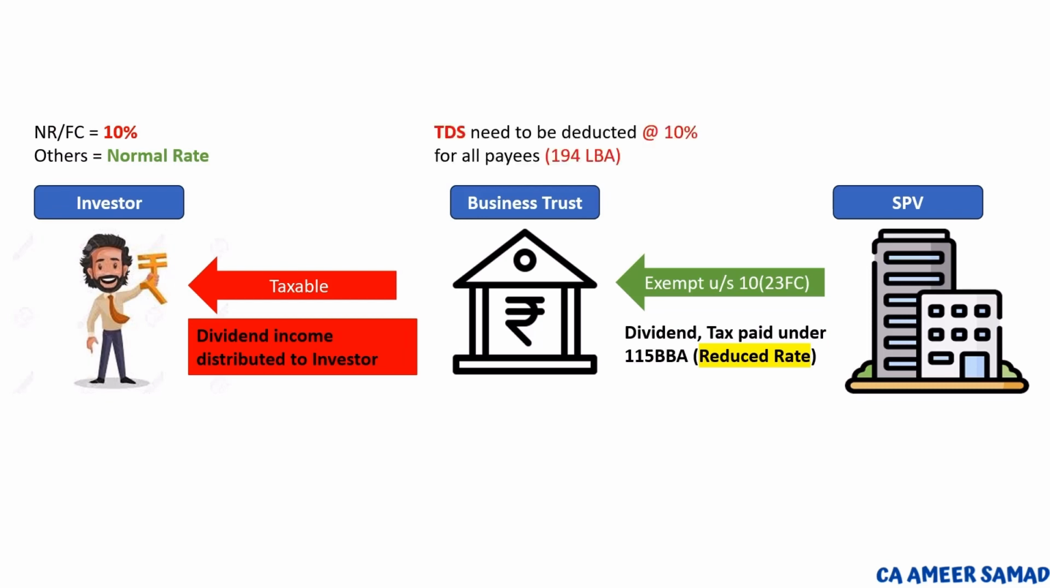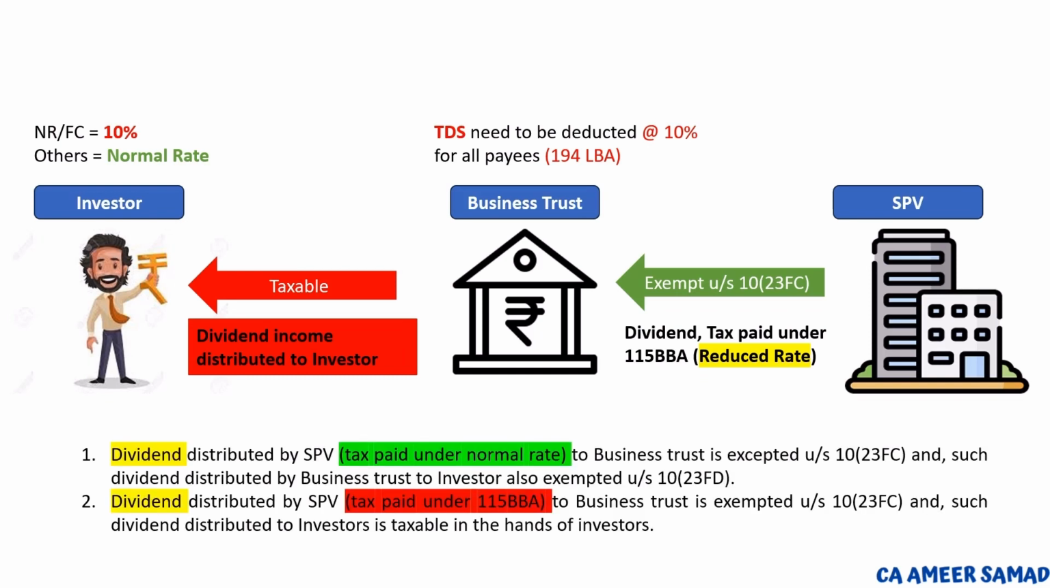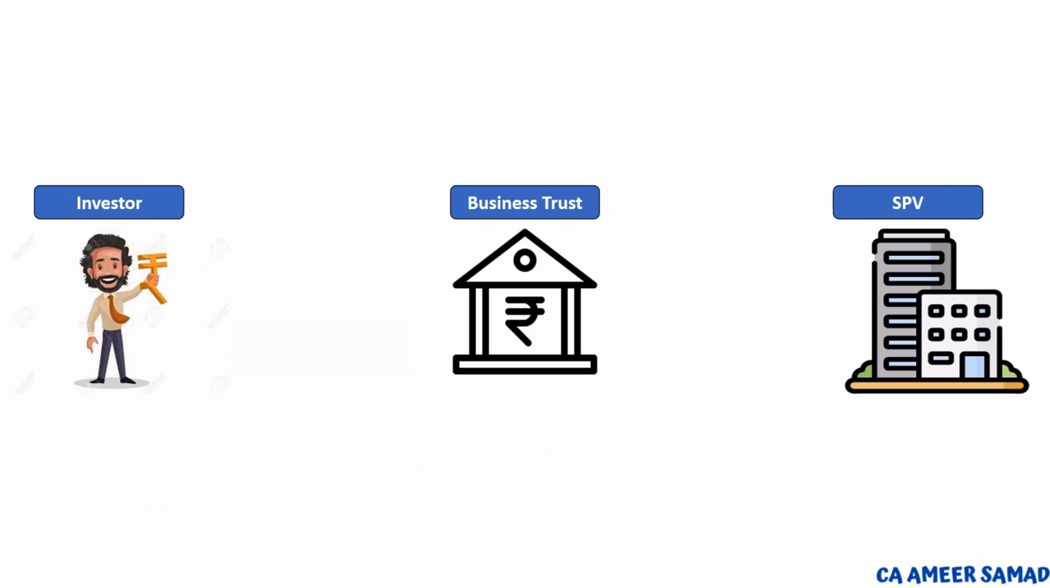Since it is taxable in the hands of the investors, while making the payment, the business trust has to deduct TDS at the rate of 10% for all payees under section 194LBA. If the SPV paid tax under normal rate, then it is exempted in both the hands of the business trust and investors. If the SPV paid tax under reduced rate, then it is exempted for the business trust and taxable for the investor.